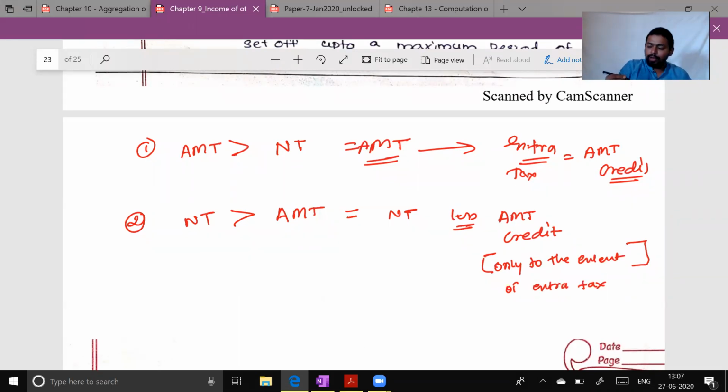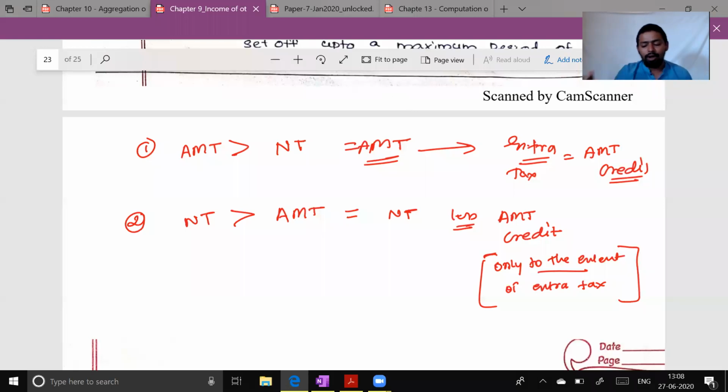This paragraph is very important. You people can also make note of this. This AMT credit can be set off only to the extent of extra tax. To explain this, I'll take one illustration and explain to you guys. But write down this: only to the extent of extra tax.